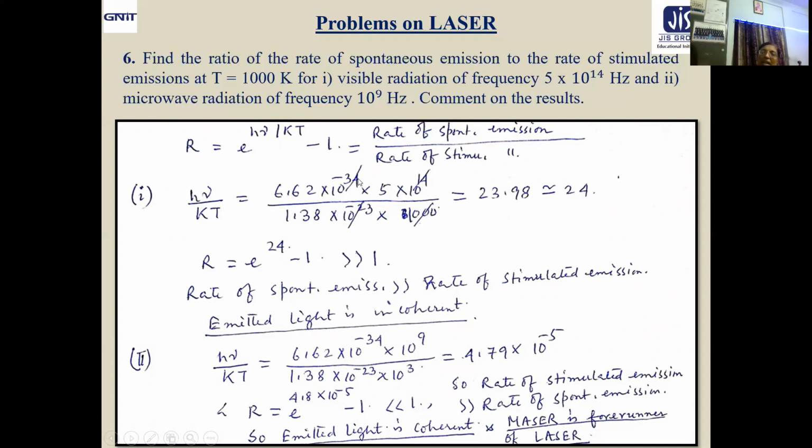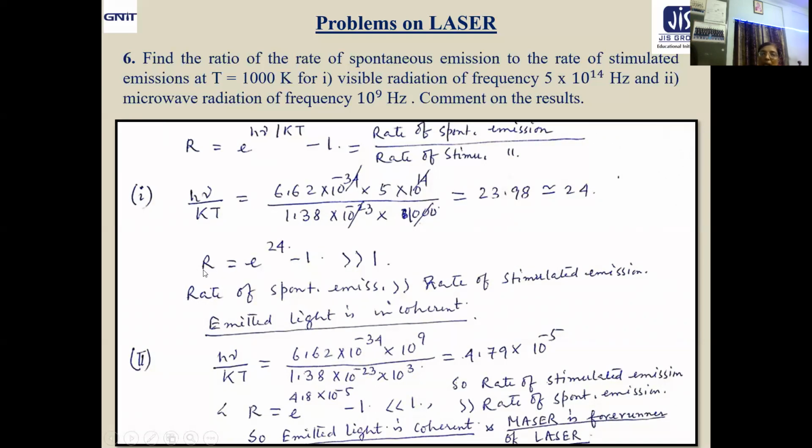So let us first take a look at the 10 to the power factors in numerator and denominator. It is 10 to the power minus 20. It is also 10 to the power minus 20. So these factors will cancel out and you will get a finite term, that is 23.98. Actually, I can't say small term, I only want to mean that 10 to the power factors are not there. Okay, it is better to say finite term. 23.98 nearly equal to 24.